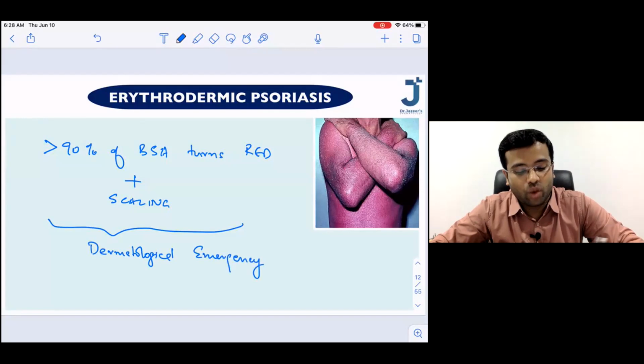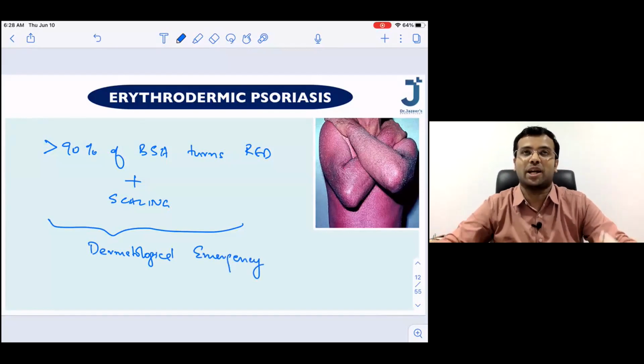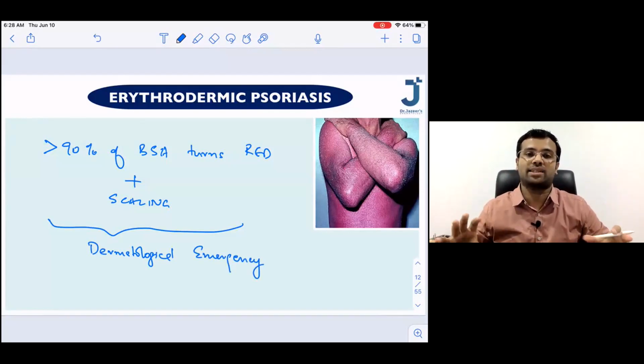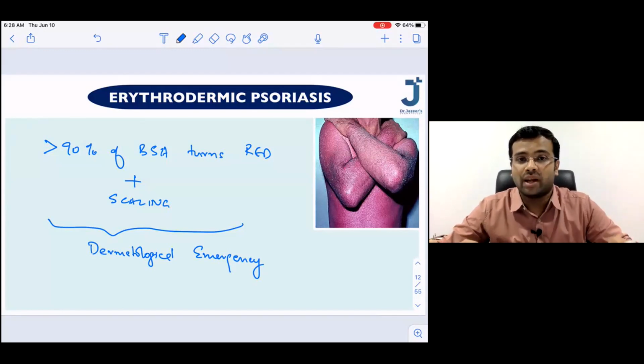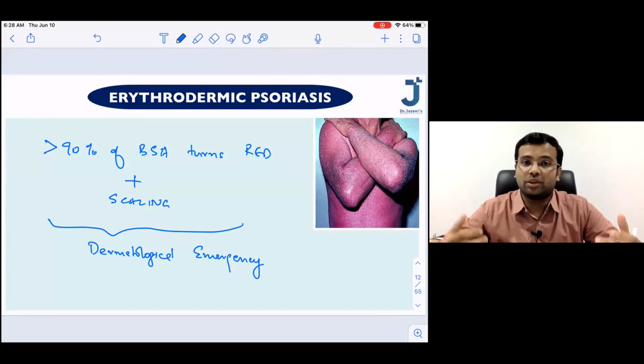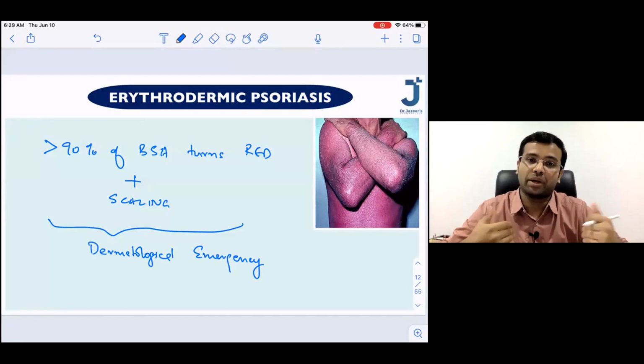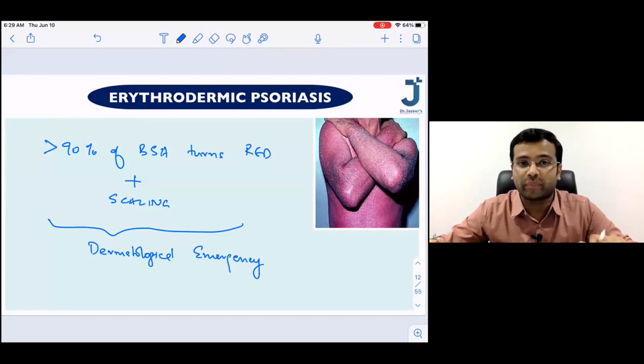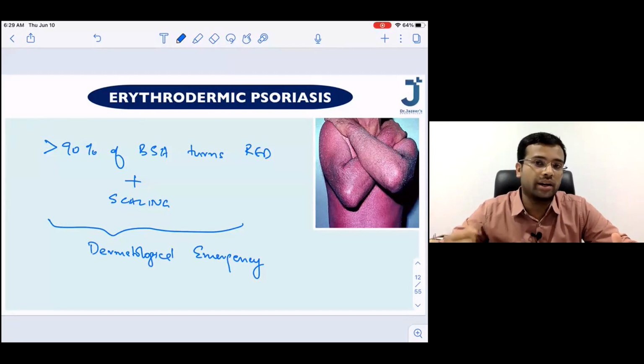Dermatological emergency. Why dermatological emergency? Because in the entire body, there is going to be massive vasodilatation. And because of this vasodilatation, the entire body turns red. When there is massive vasodilatation, the thermoregulation property is lost. The patient may go into hypothermia or sometimes hyperthermia. The patient may go into high output cardiac failure.